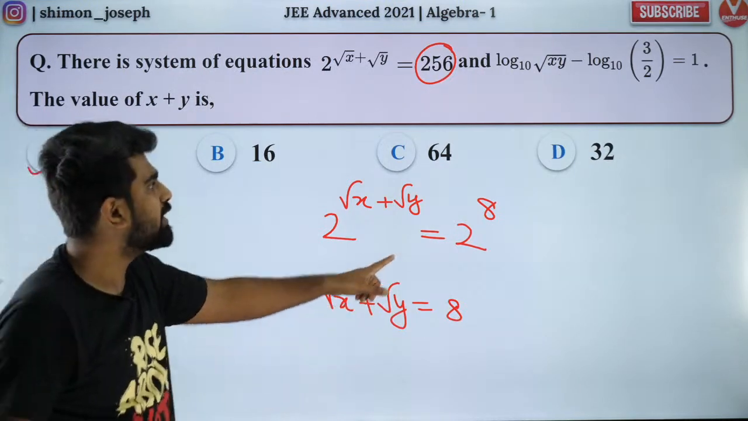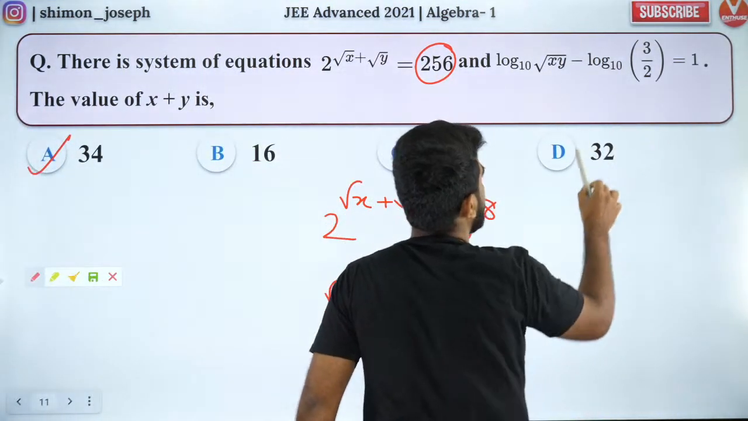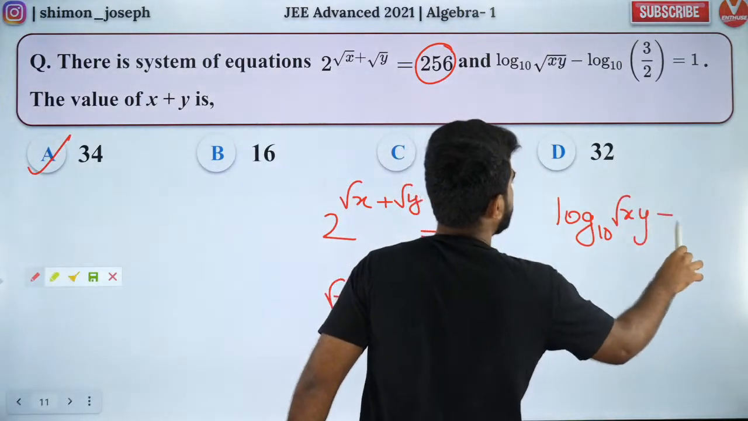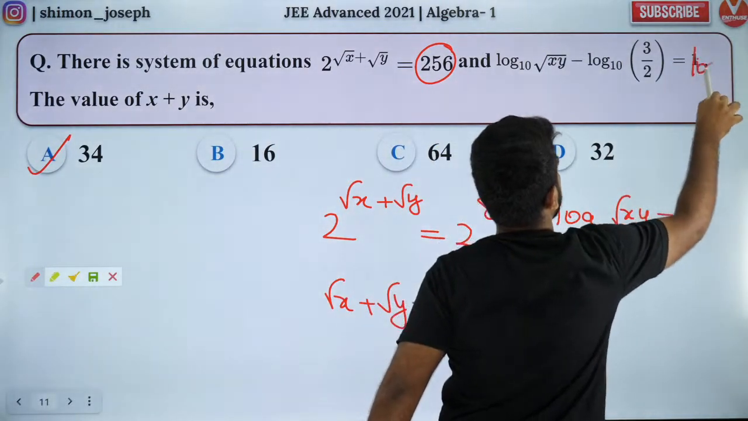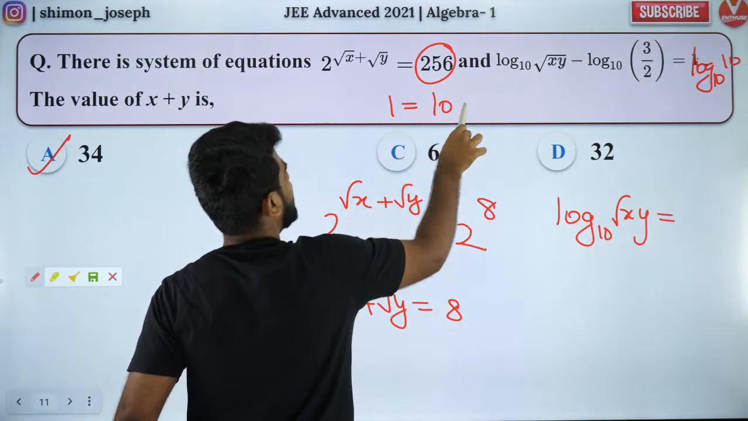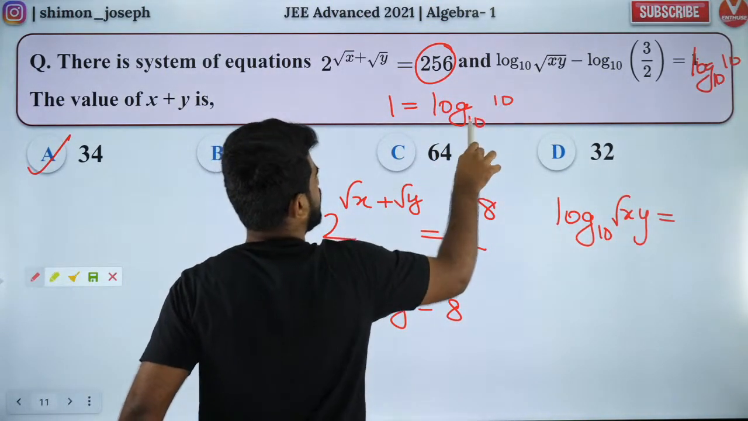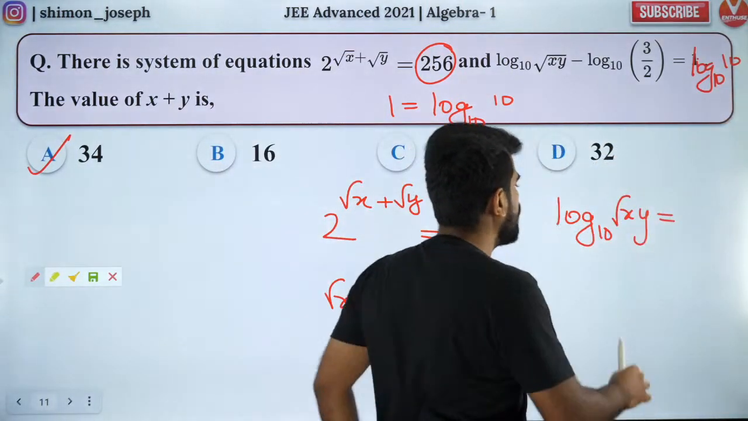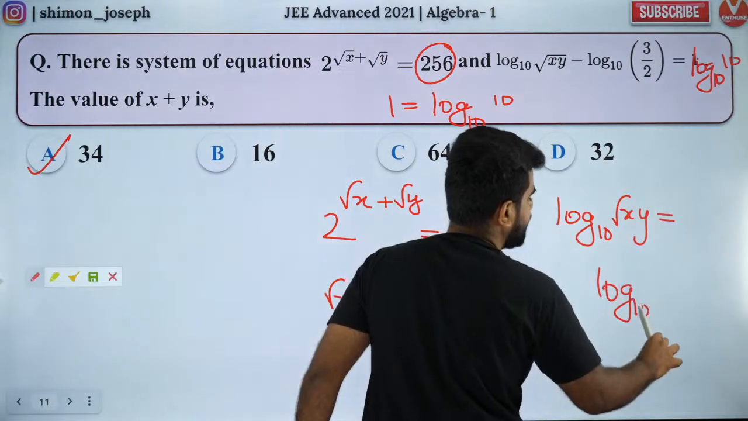Okay, so guys, can I say root x plus root y is equal to 8? First equation. Now this one is very easy because log to the base 10 root of xy is equal to, this is what? Log to the base 10, 10. Because 1 is nothing but anything to the same base will be 1. So that's what I wrote. In the place of 1, I wrote log to the base 10 of 10.